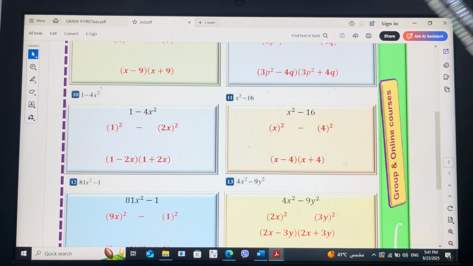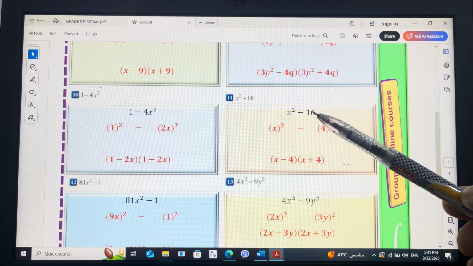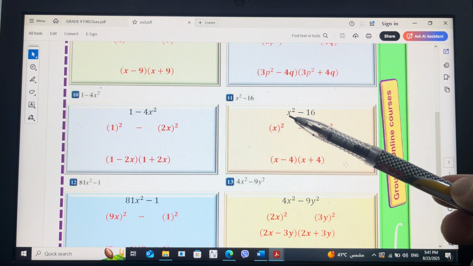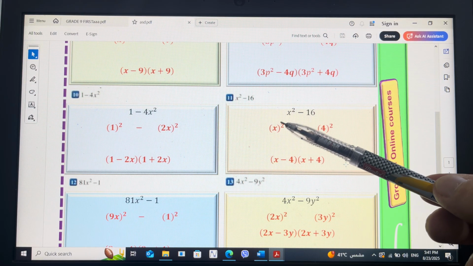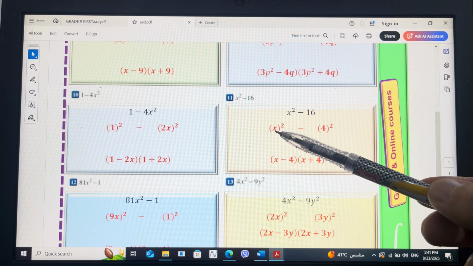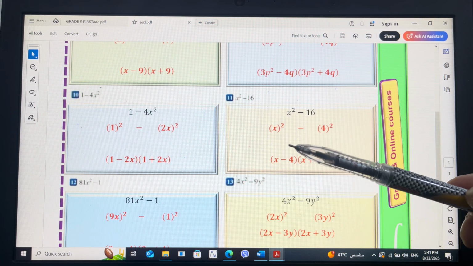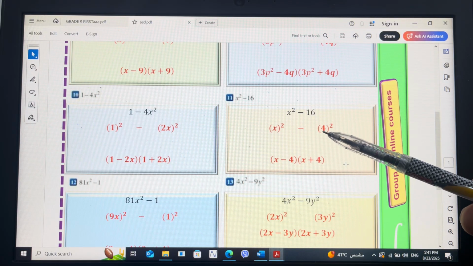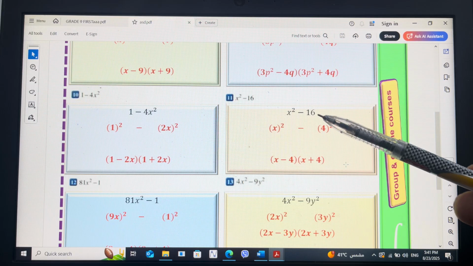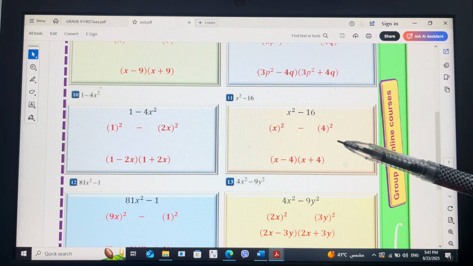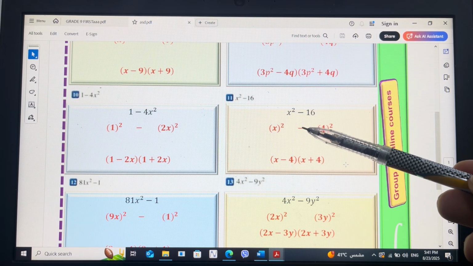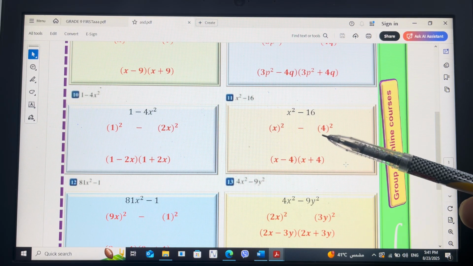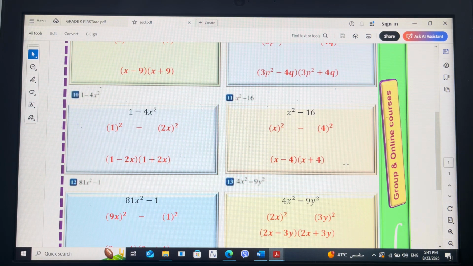And how to factor x squared minus 16? First we have to check, is x squared a square or not? Square root of x squared is x, because x multiplied by x is x to the power 2. And that's our a. Square root of 16 is 4, because 4 multiplied by 4 is 16. And there is our b. And look, there is a difference between. By property, we will say x minus 4 multiplied by x plus 4.